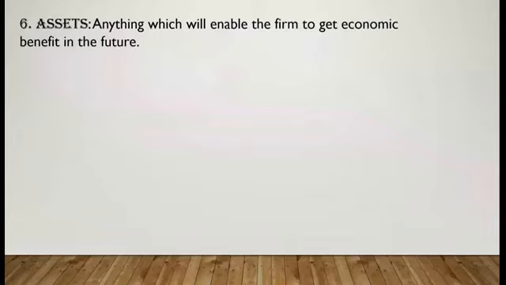So they are the economic resources of the business. That is why the definition used is: anything which will enable the firm to get economic benefits in the future is an asset. And assets are the valuable resources owned by a business which are acquired at a measurable money cost, and to which a money value will be attached. That is why we are saying it as a money cost. So let us see the parts of the asset first.